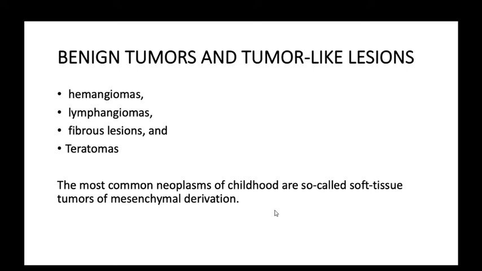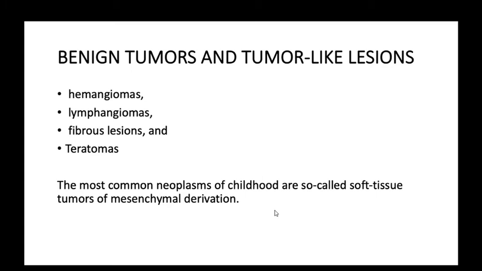But in children, mostly these are benign lesions, not typical tumors. And the fourth one is teratomas. Teratomas in children are common. The most common neoplasms of childhood are so-called soft tissue tumors of mesenchymal derivation. I want to tell you here that neoplasms of childhood or infancy are mostly of mesenchymal origin. In contrast, in adults, most tumors arise as epithelial tumors.